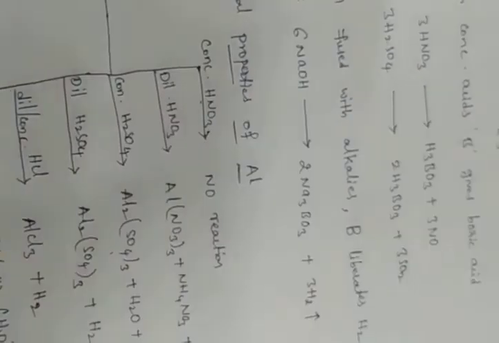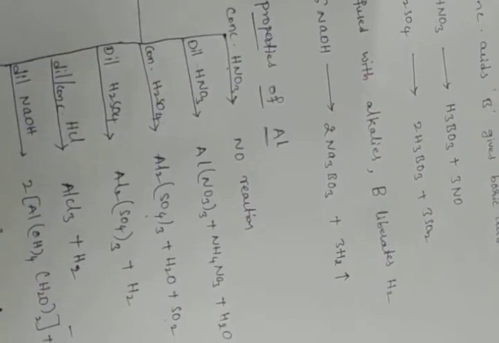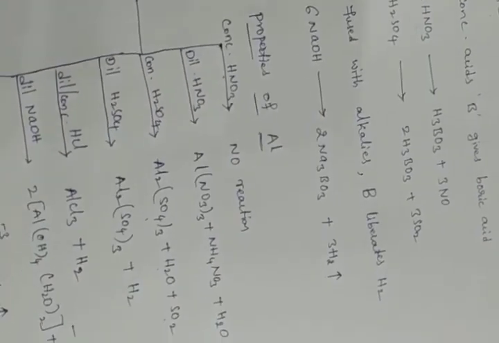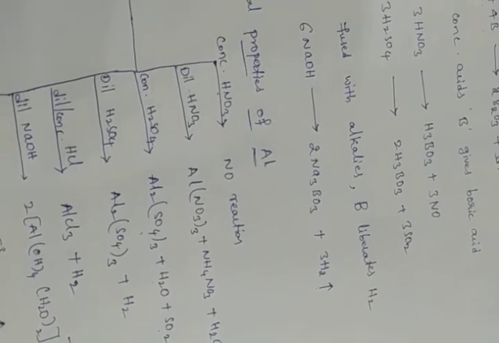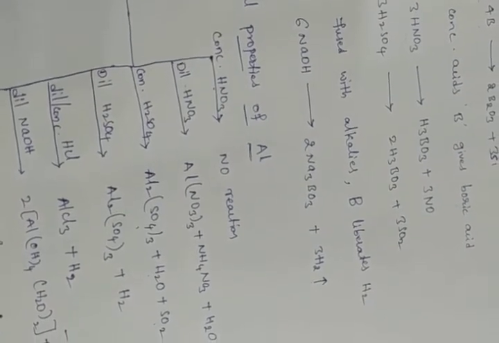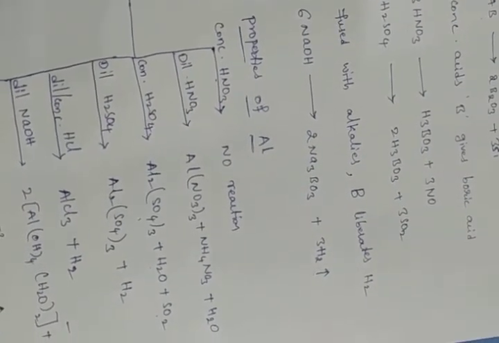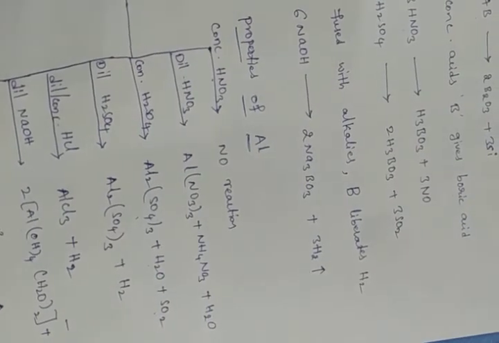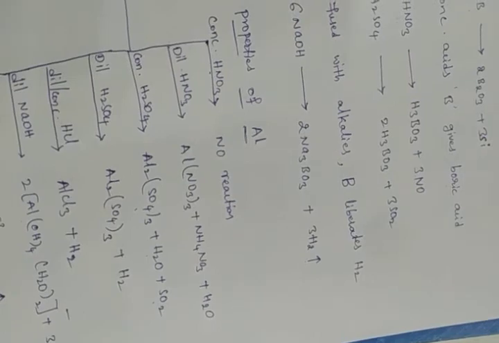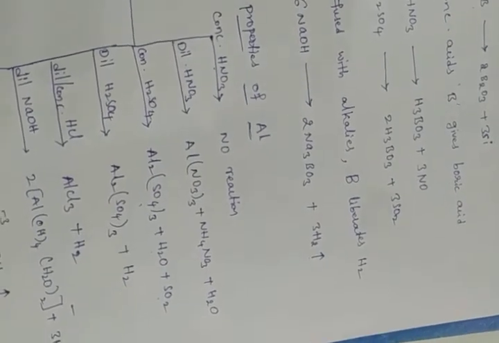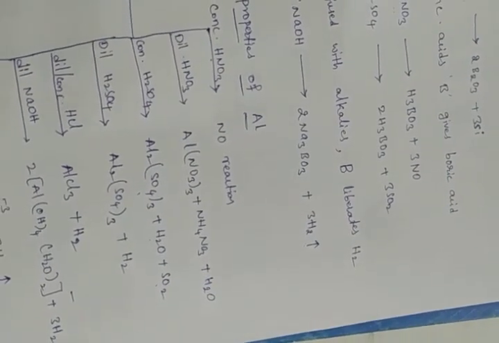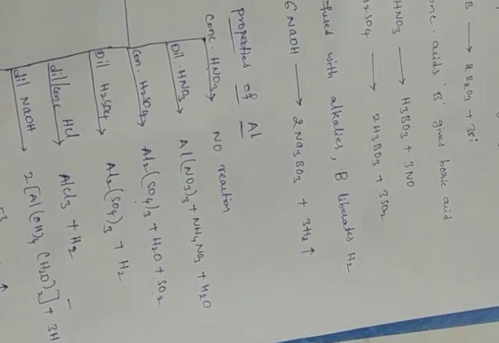With dilute and concentrated HCl, it will form AlCl3, aluminium chloride, and hydrogen. Dilute NaOH, it will form aluminium hydroxide, water molecule, complex compound, and hydrogen gas liberated. With fused NaOH, it will form aluminium oxide and hydrogen gas liberated. Okay, this is the chemical properties of aluminium and reducing property.